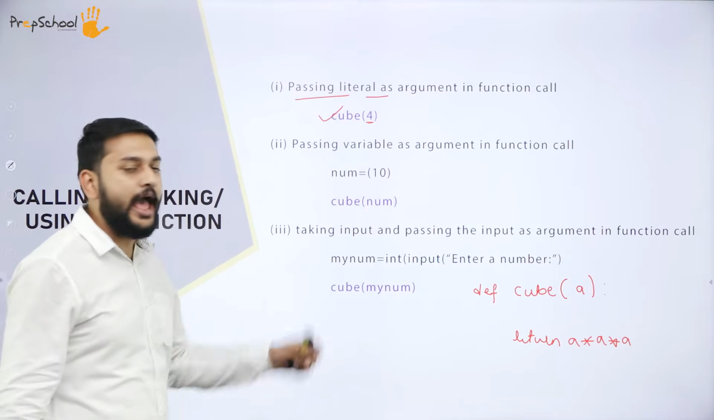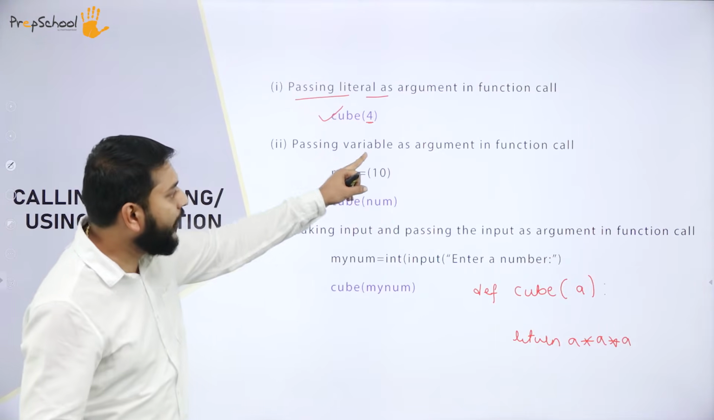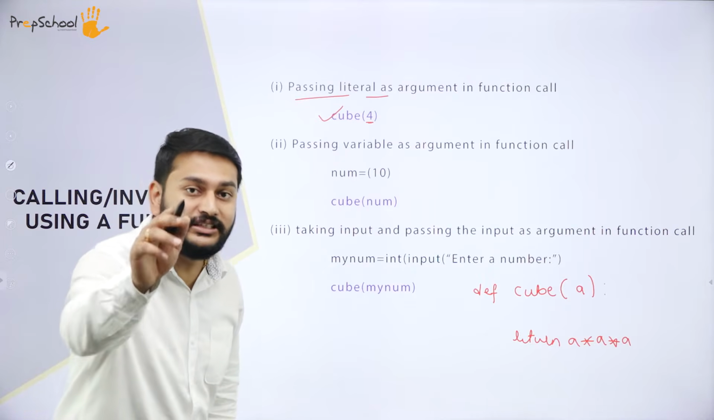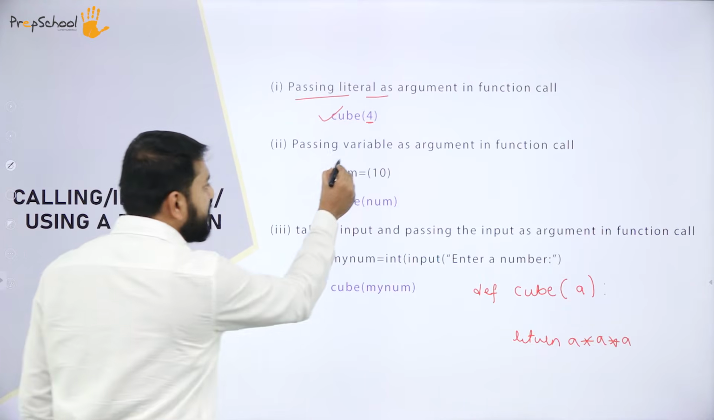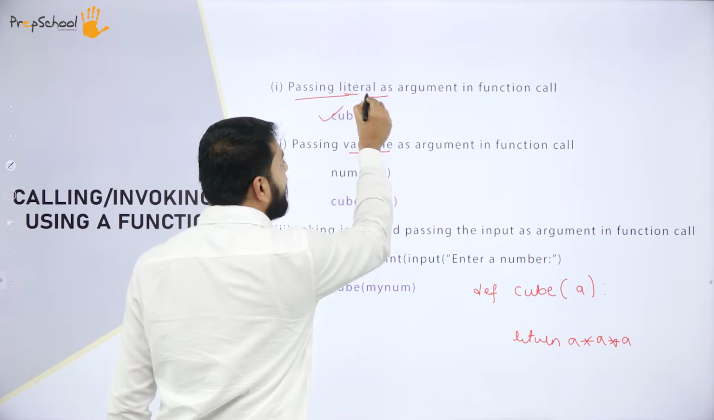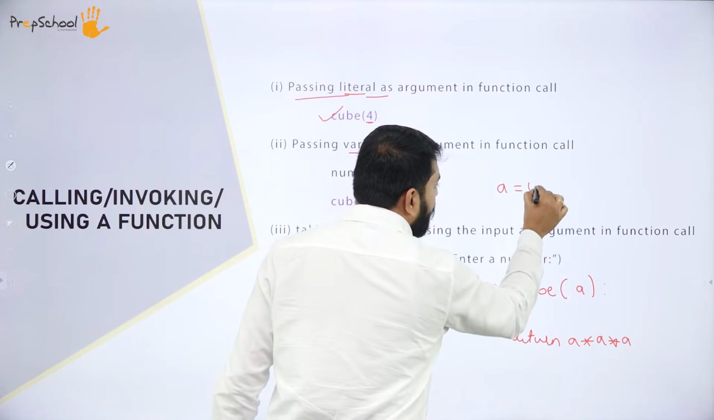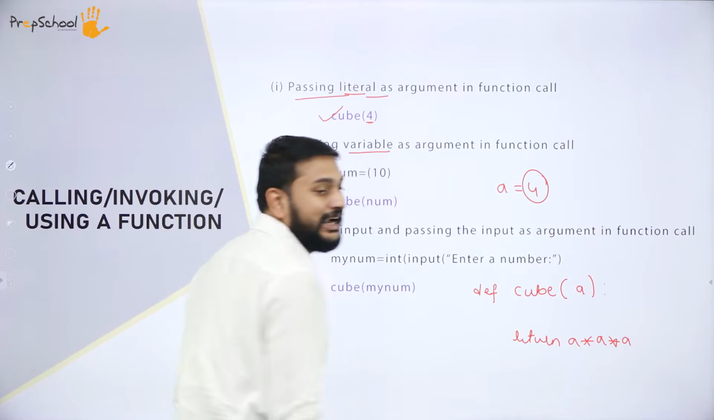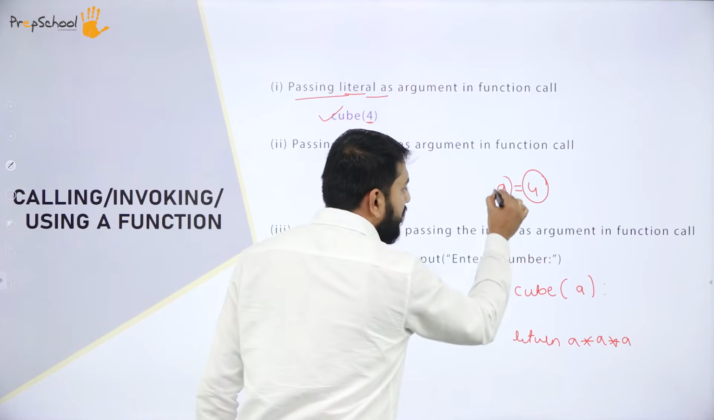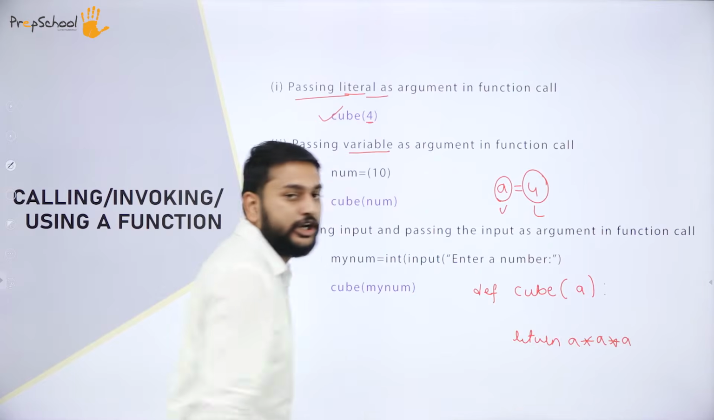What is the second one that I have? So guys, passing the variable as an argument. There is a difference between variable and literal. That is what you need to understand. Suppose I write a is equal to 4. So this is what I will call a literal, and this is what I will call a variable. That is what you need to understand.